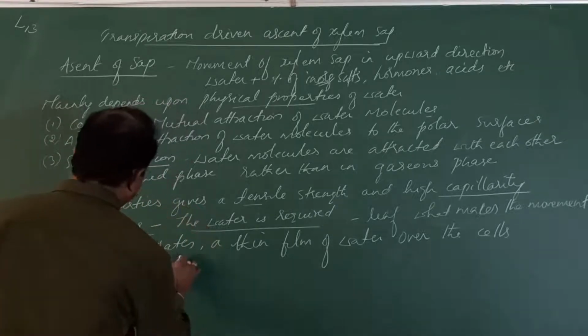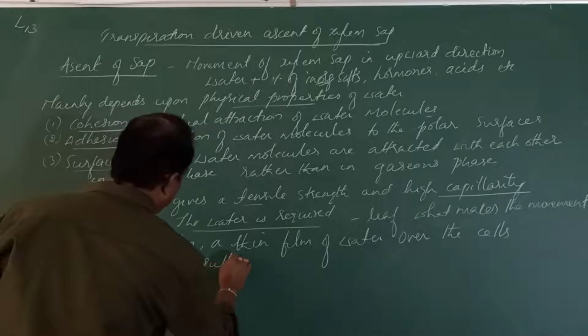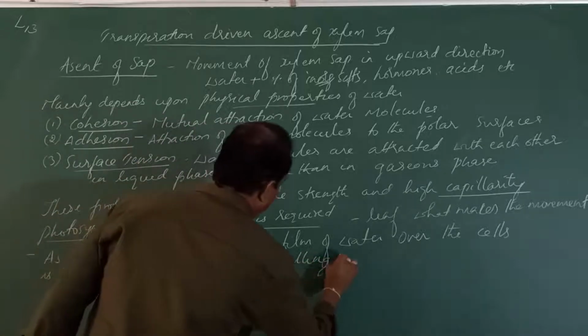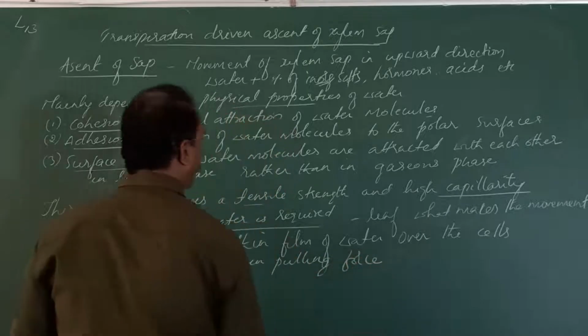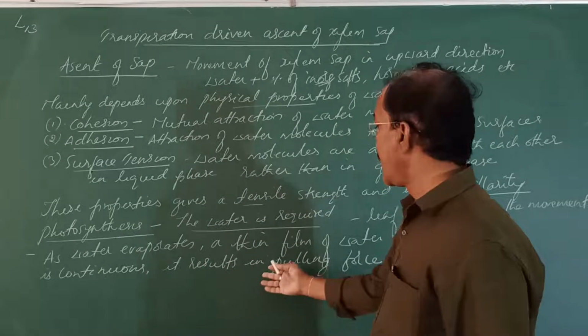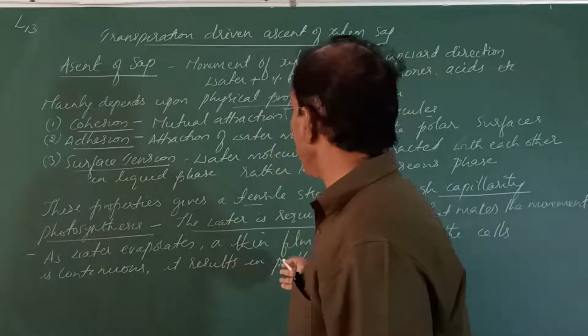So what happens? It results in pulling force. So when there is a continuous water evaporation, it results in the pulling force.